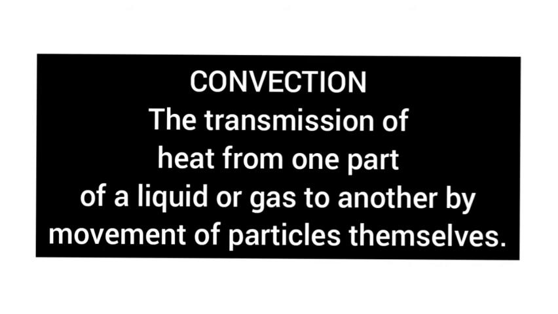Convection is the process by which heat is transmitted from one part of a liquid or gas to another by movement of particles themselves.